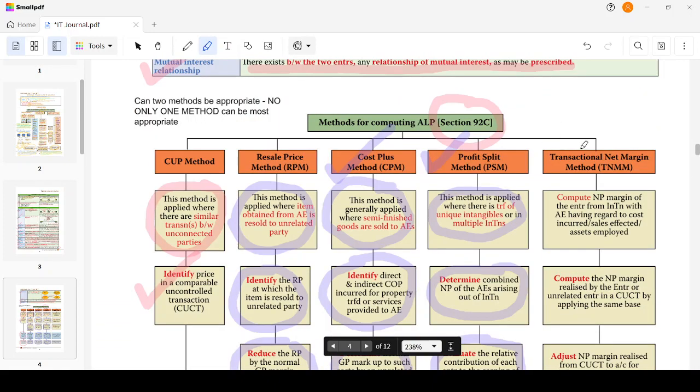Now we have the last method, which is the transactional net margin method. Compute the net margin of the enterprise from the international transaction, having regard to the cost incurred, sales effected, and assets employed. We have to compute the net profit margin. In the earlier method we computed the gross profit margin, right? Here we have to compute the net profit margin. Compute the net profit realized by the enterprise or an unrelated party in a comparable uncontrolled transaction applying the same base. We have to compute the net margin for the uncontrolled transaction.